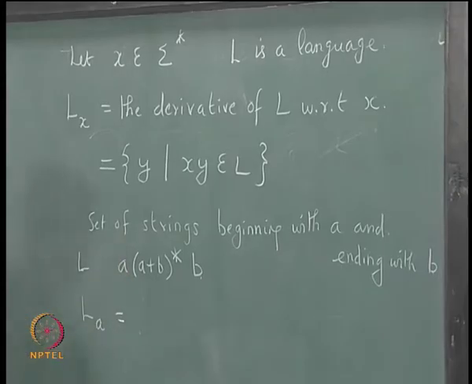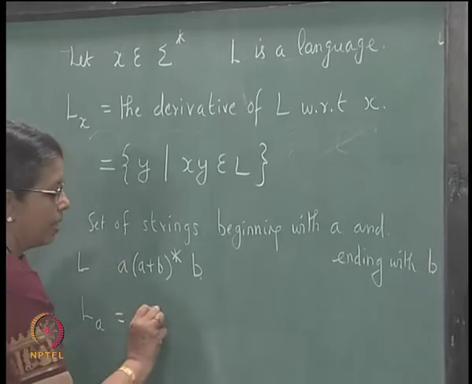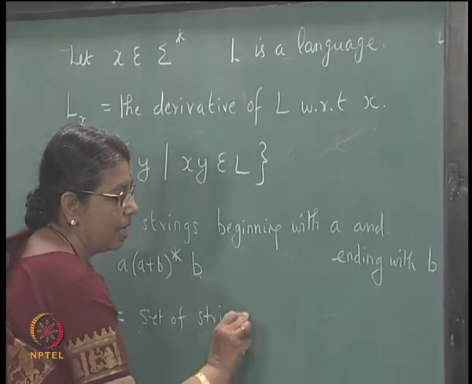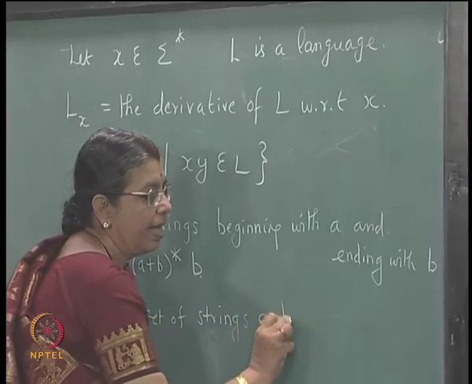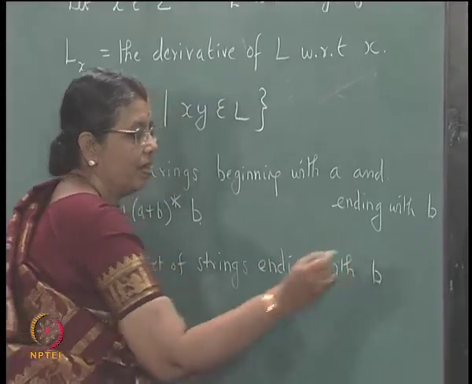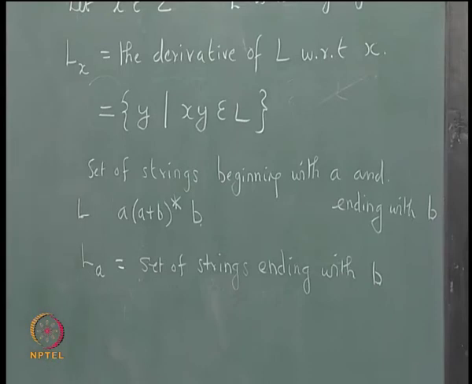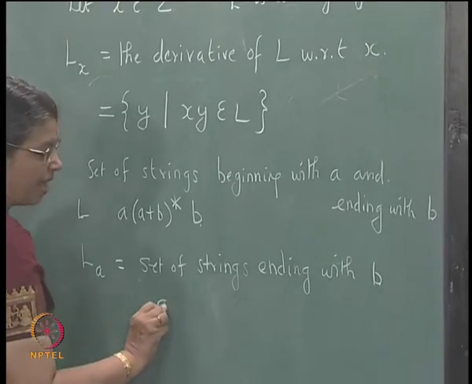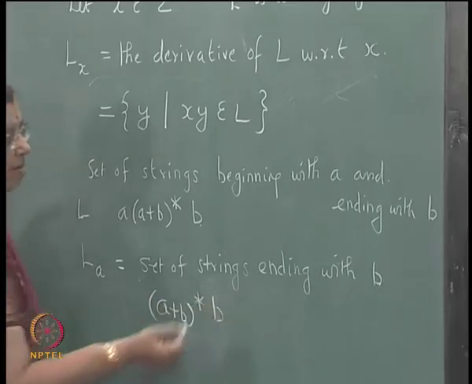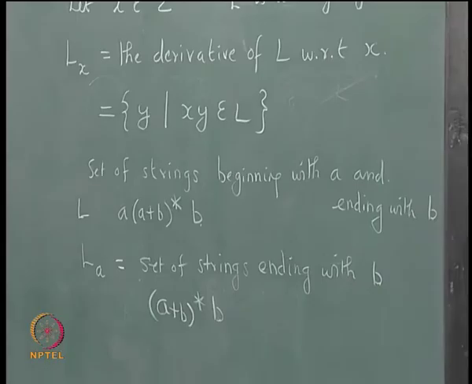So L_a will be the set of strings ending with b, that is all. It will be represented by (a+b)*b, and you know that it is a regular set.